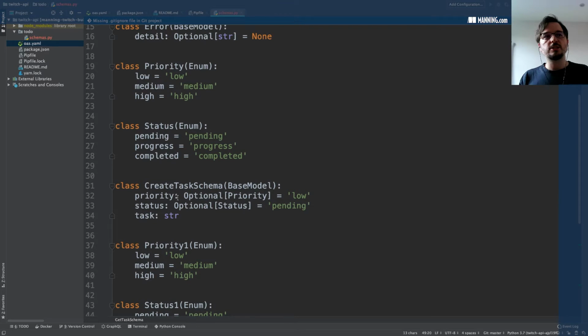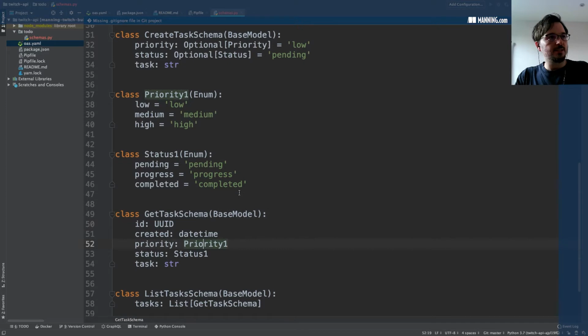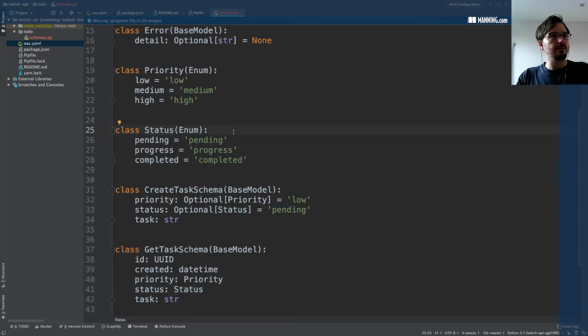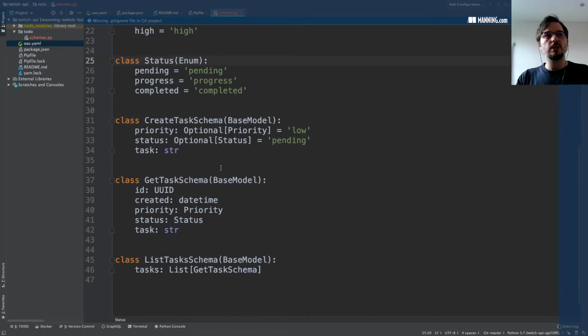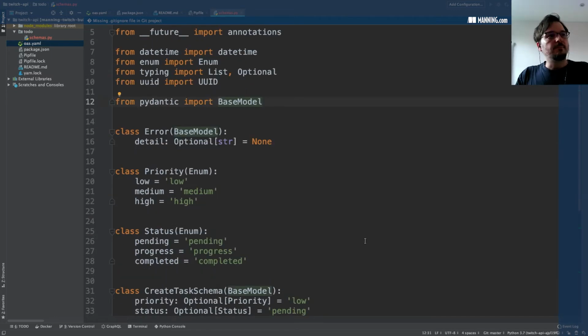So what we want to do is delete these classes, and we want to change the pointers here so that they point to the same classes here. That will ensure that if we ever make some changes to these classes in the future, the changes will apply both to create task and get task. So we don't have to duplicate any of our efforts. So that is the Pydantic models. We've got the models now.